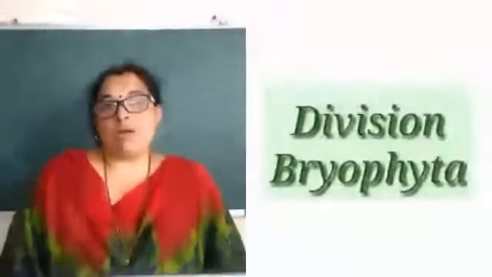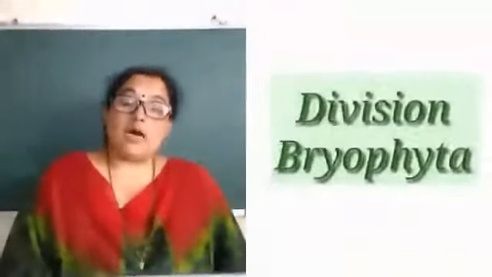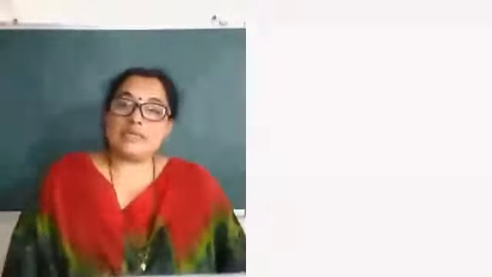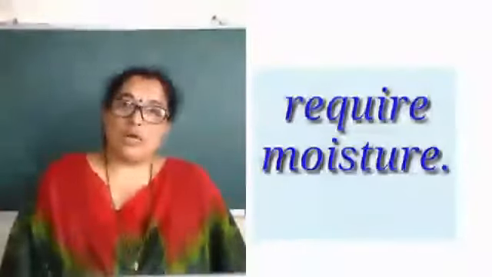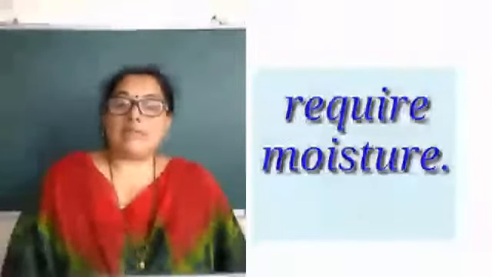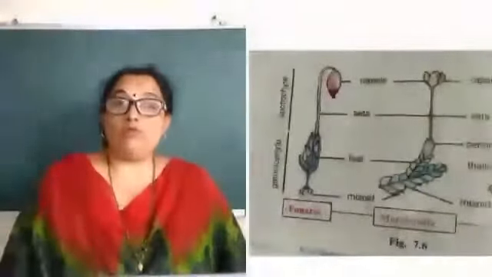The next one is division Bryophyta. Bryophytes are also known as amphibian plants. Now what do you mean by amphibian? Organisms which can live on land as well as in water. These are the plants that require moisture for reproduction, and so they are known as amphibian plants. Now an example is moss.